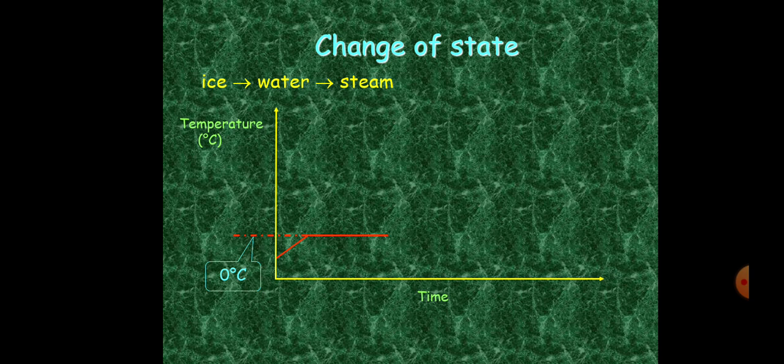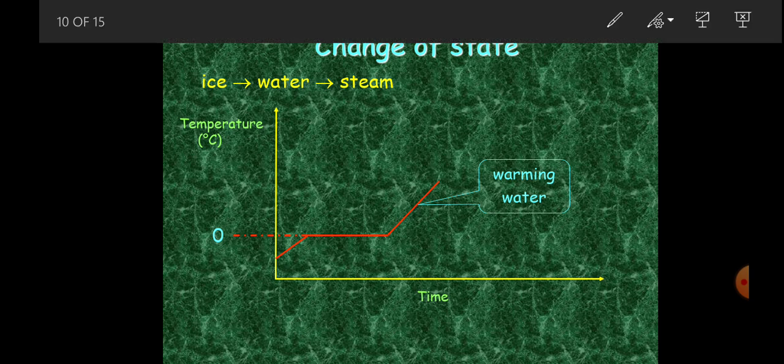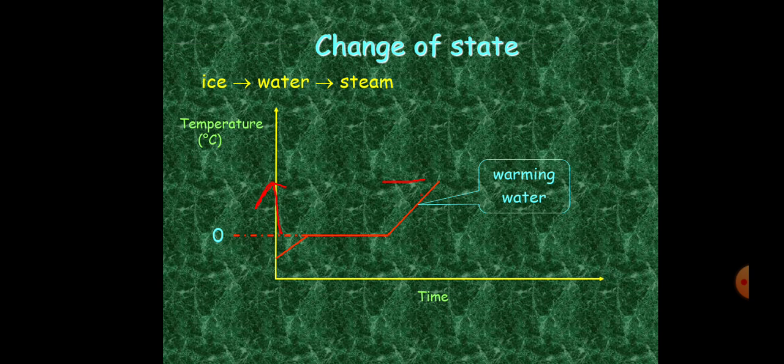The water, once it is formed, will also absorb heat energy, and this is shown by the fact that temperature at this point is increasing upward until this point. So the temperature increases, and once the temperature is sufficient, we shall have our water changing into a gas.